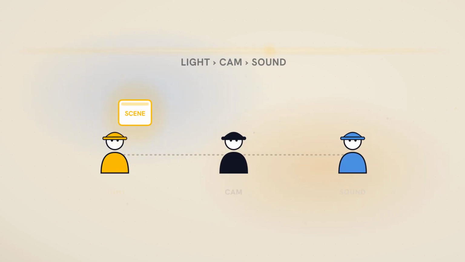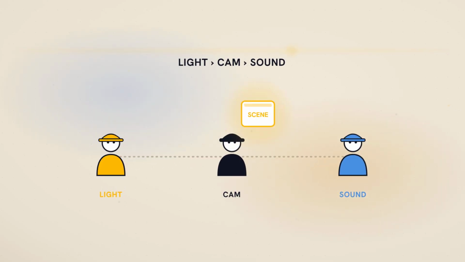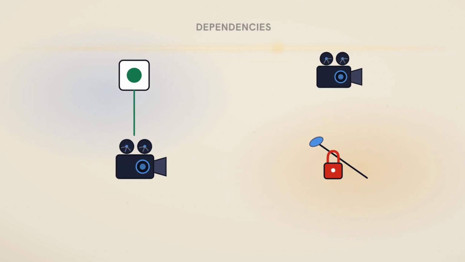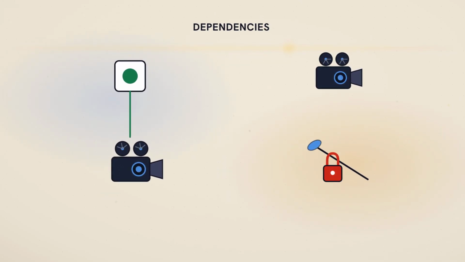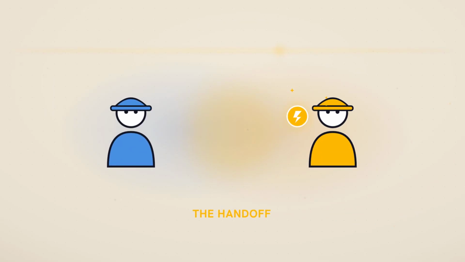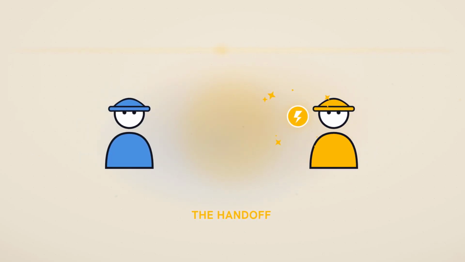First, the lighting crew sets the mood. They pass the lit scene to the camera team, who then pass it to sound. The camera doesn't roll until the lights are on. The sound guy doesn't record until the camera is rolling. The magic happens in the handoff. Nobody starts working until the previous person finishes their exact piece.